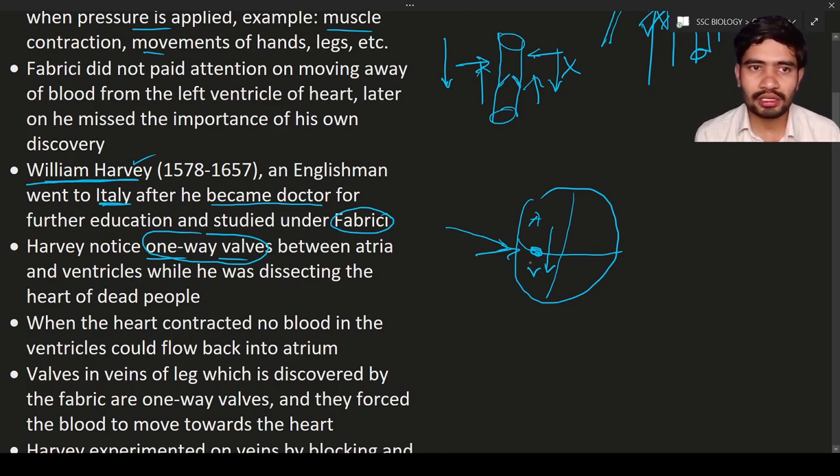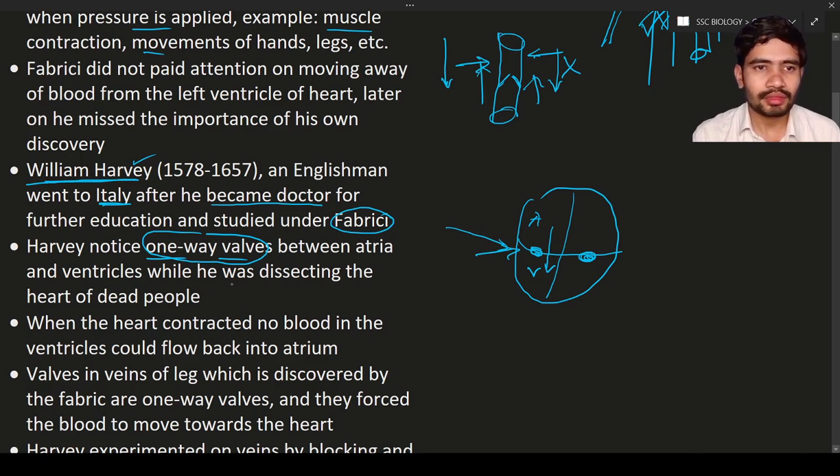That valve is also present on the left side: here the right auriculoventricular valve, here the left auriculoventricular valve. Their names are tricuspid valve and bicuspid valve, or mitral valve, which we discussed in the last class. This is the observation of William Harvey while he was dissecting dead people.